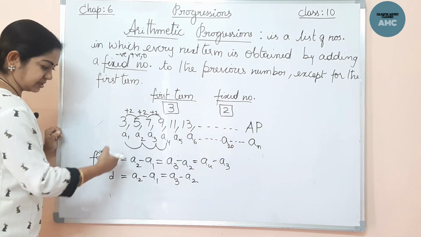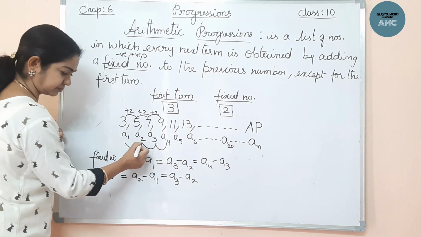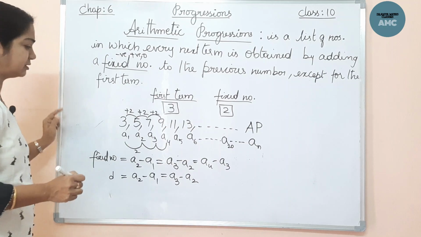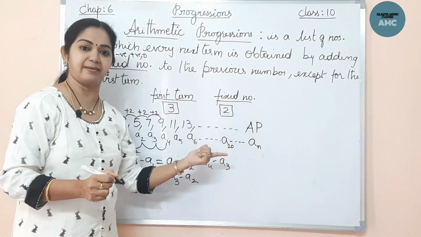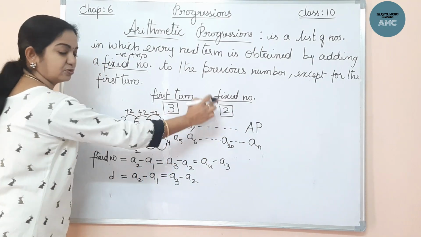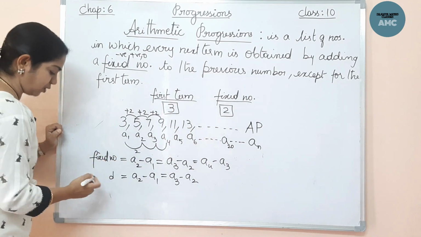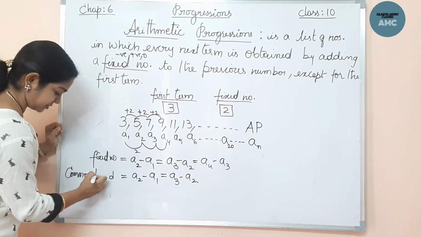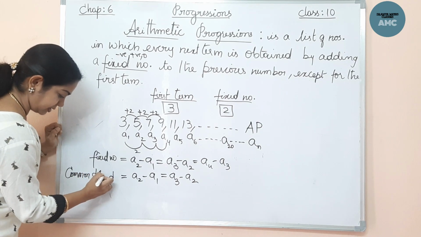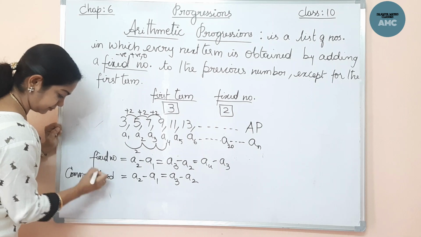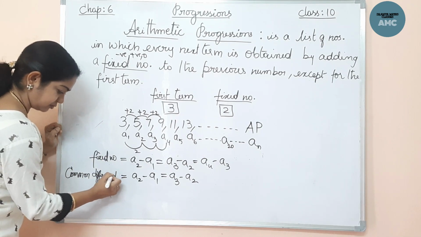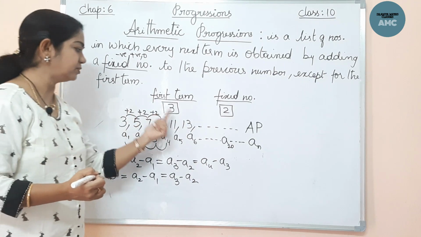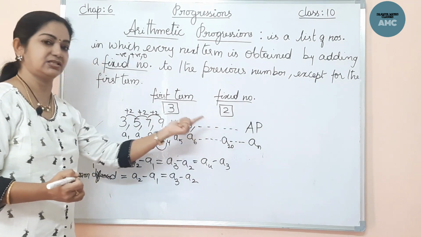If you subtract A2 minus A1, you get a difference of 2. This difference throughout the series is the same: 2, 2, 2. We are not getting different values, so we call it the common difference. We name it as small d. This difference throughout the progression, throughout the series, is the same.